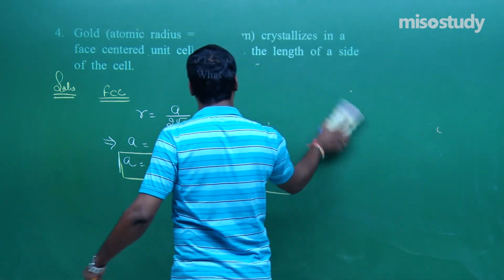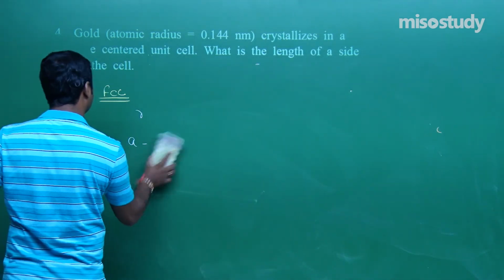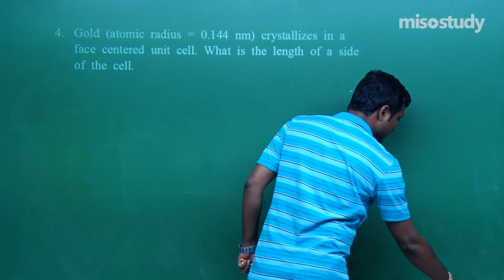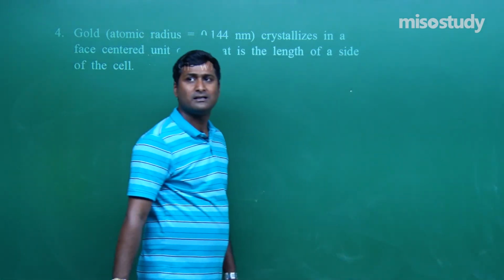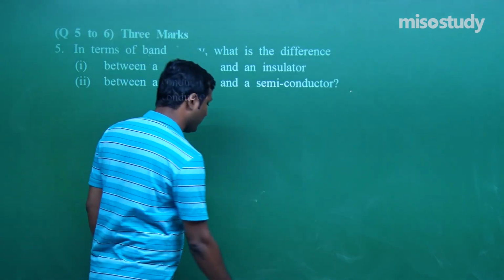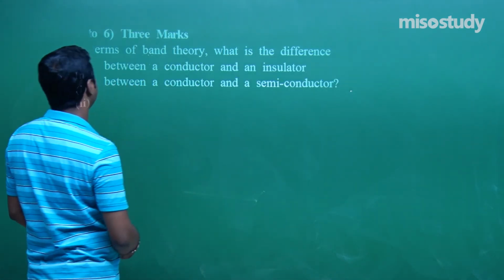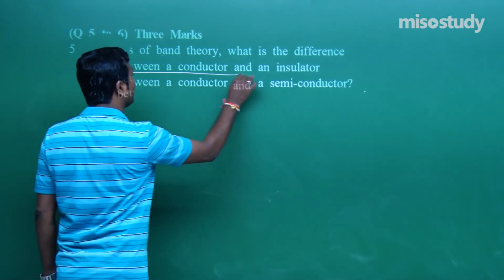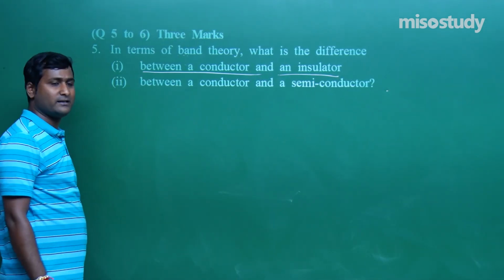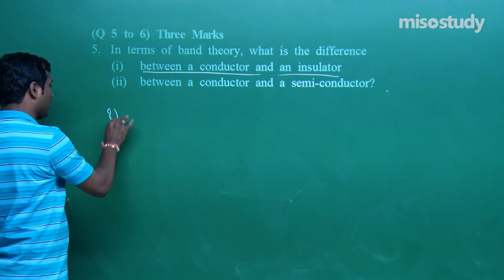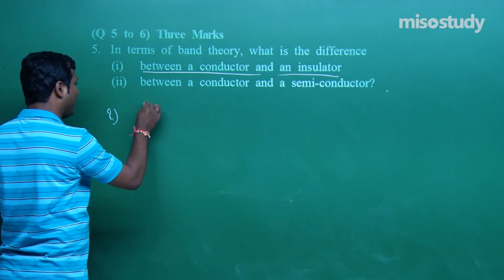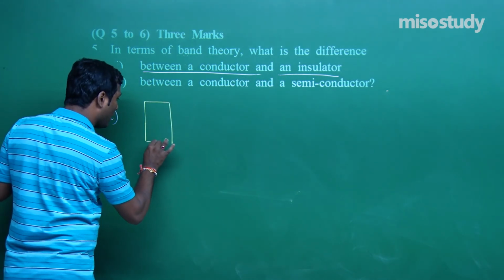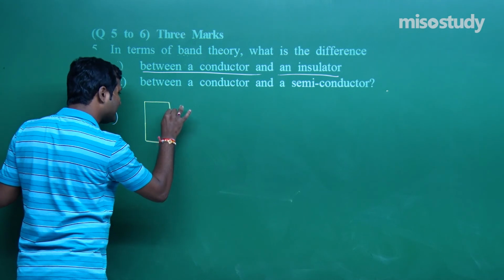Now wait for a moment. Let's move to the next question. The next question, listen carefully. This is question number 5. In terms of band theory, what is the difference between a conductor and an insulator? Now, listen carefully. In band theory, as we know, there is a conduction of electricity if